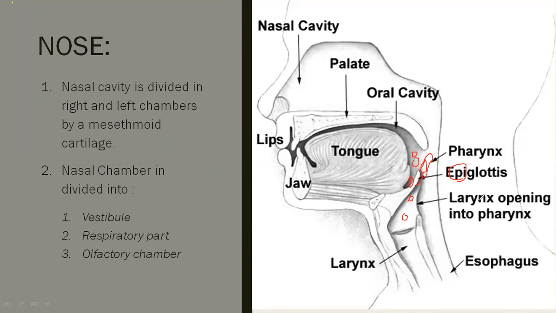Next is the larynx, the opening of the larynx into the pharynx. The pharynx is the continuous part of the larynx.